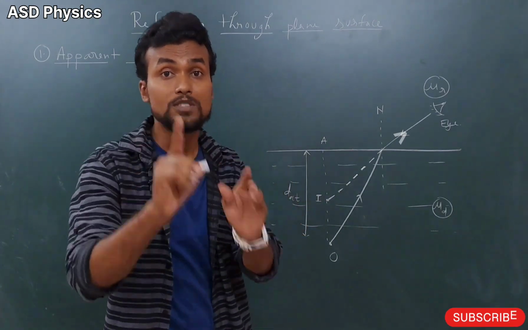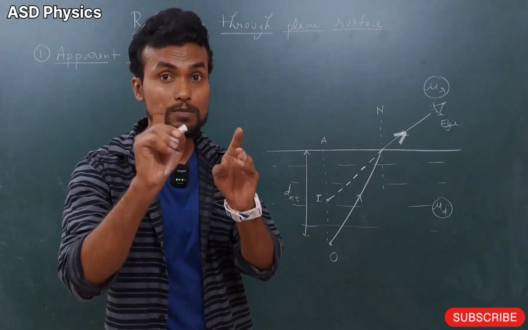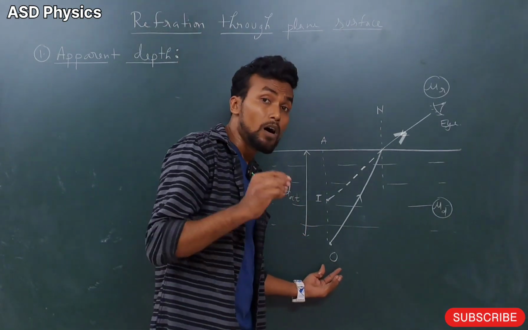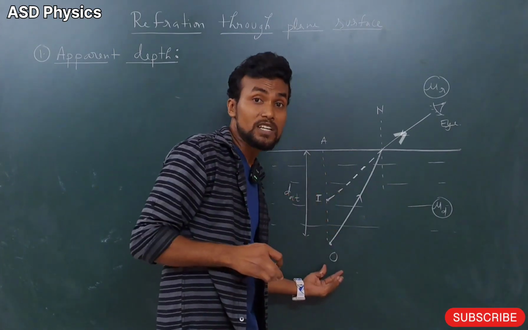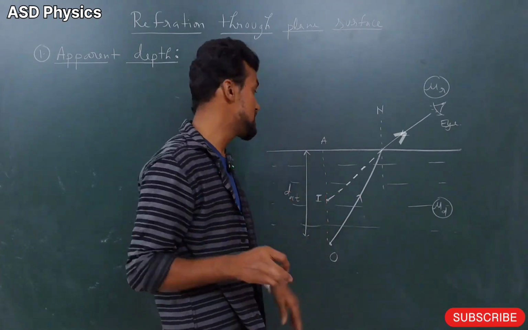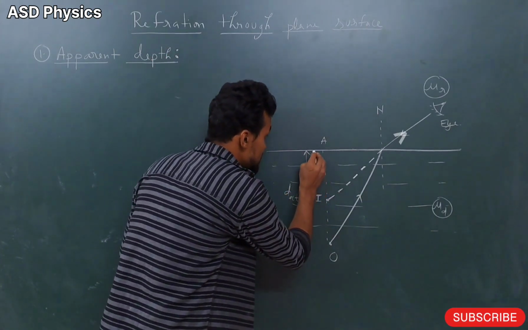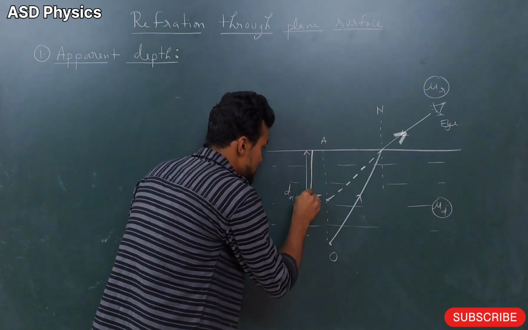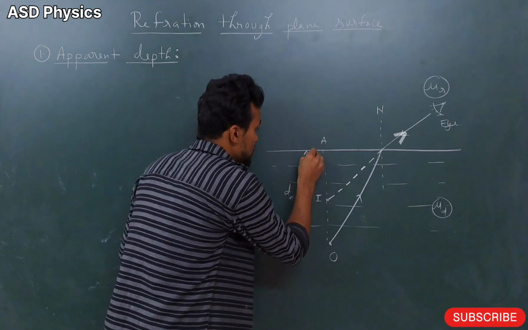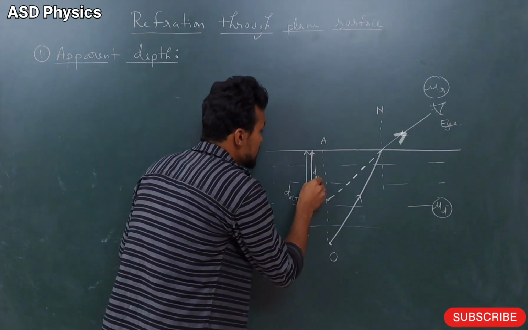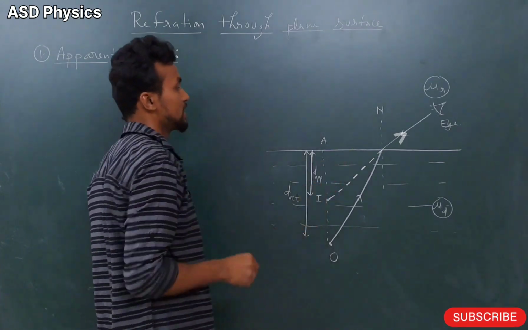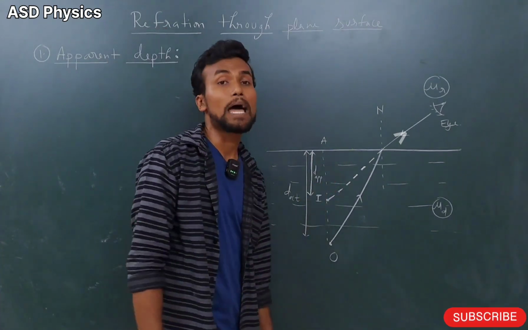So the observer will observe the image instead of observing the object, and he will observe that this is the depth, but this is the apparent depth. What can you understand? I have written that this is the apparent depth.